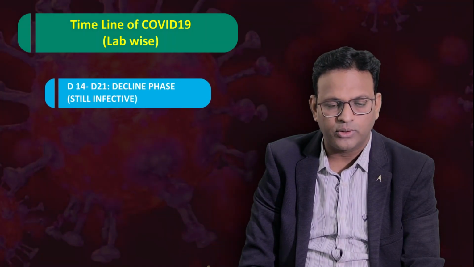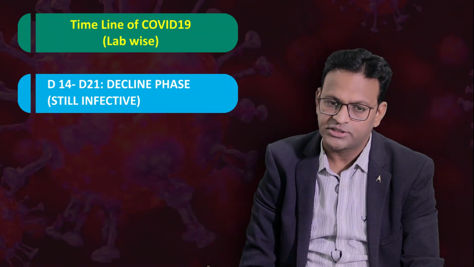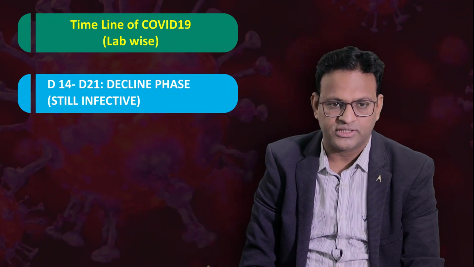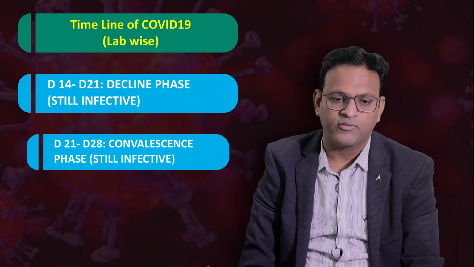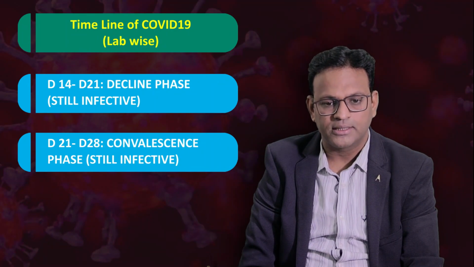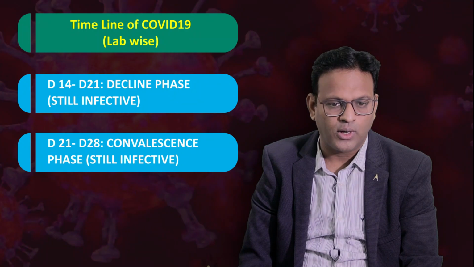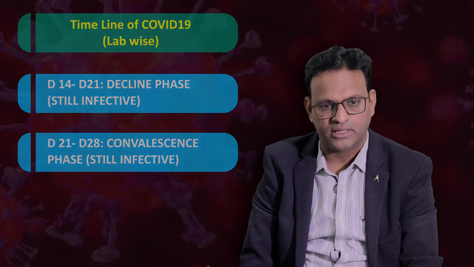From day 14 to day 21, the decline phase starts, but the patient still remains infective. From day 14 onwards, we can do antibody testing as well. Day 21 to day 28, there will be a convalescent phase. The patient will still be infective. So to diagnose infection, in the first 7 days we need to do RT-PCR. After 7 days, we can go for antibody checking as well.